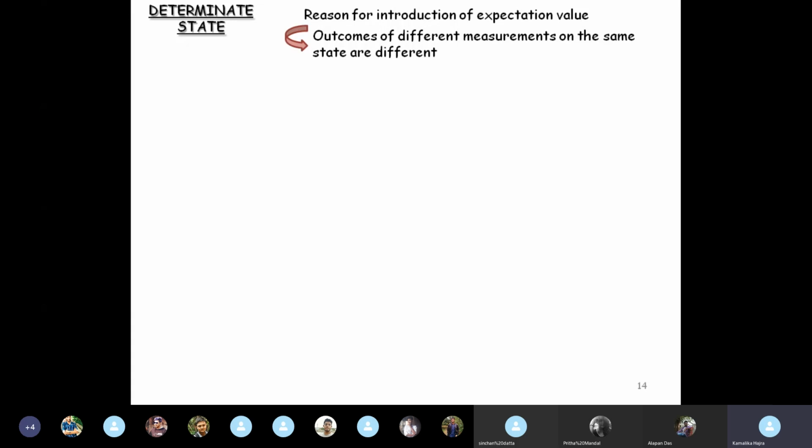Outcomes of different measurements on the same state are different, so we need to take an average. And this is the indeterminacy of quantum mechanics. I told you that quantum mechanics is a stochastic, probabilistic science, and there is always an indeterminacy in the measurement of different quantities in quantum mechanics. Therefore, we always talk about probabilities.